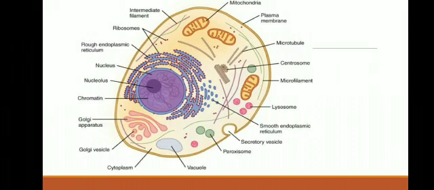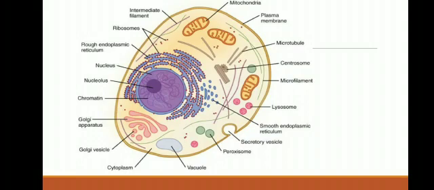In that, we see the diagram of the cell: ribosome, rough endoplasmic reticulum, nucleus, nucleolus, chromatin, Golgi apparatus, Golgi vesicle, cytoplasm, vacuole, peroxisome, secretory vesicle, smooth endoplasmic reticulum, lysosomes, microfilament, centrosome, microtubule, plasma membrane, mitochondria, intermediate filament.